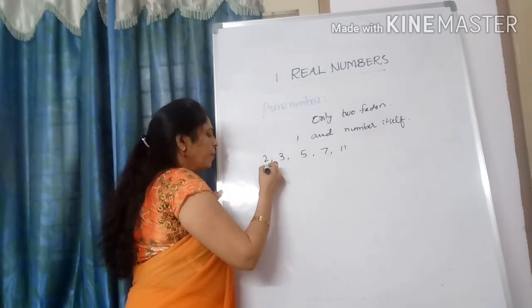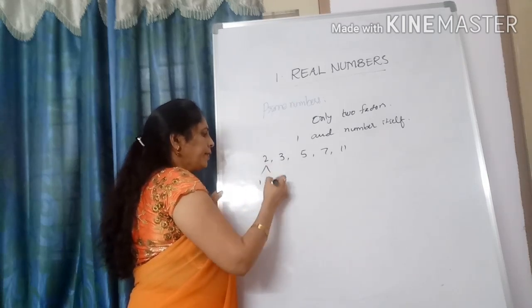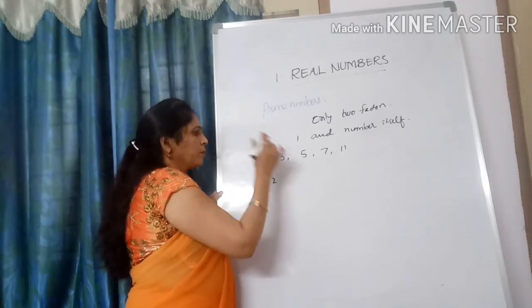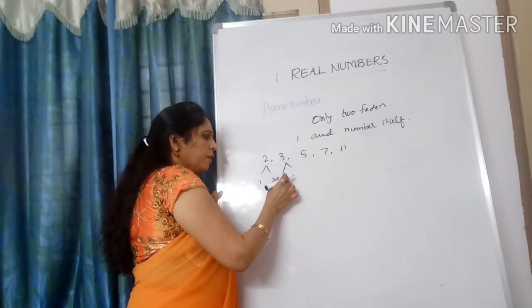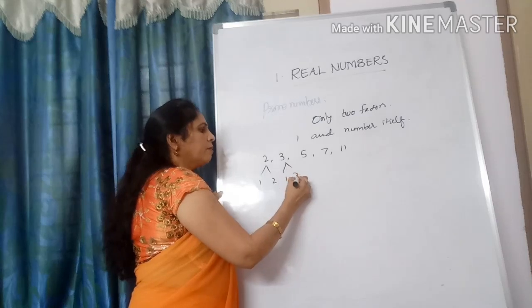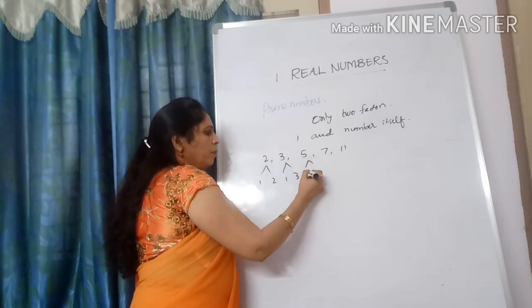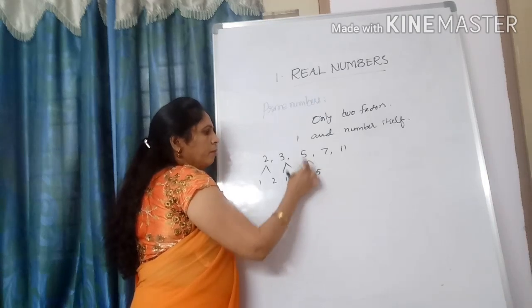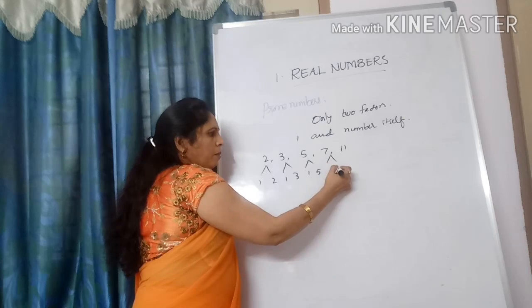So here, 2 is divisible by 1 and itself, 1 and 2. Here also, the factors of 3 are 1: 1 3s are 3 and 3 1s are 3. Only two factors. Here also 1 and 5: 1 5s are 5, 5 1s are 5. Here 1 comma 7.